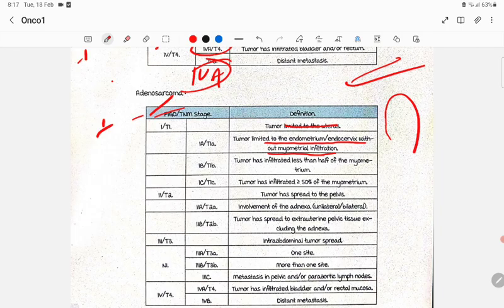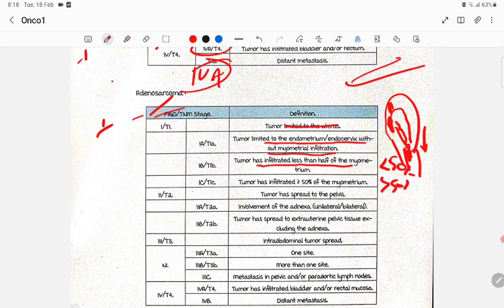Here the endometrium, and the endocervix. You can see the cervix. The endocervix is involved without the myometrium. Here the tumor is growing in the downward direction. Very, very important: it is not infiltrating the myometrium in 1A. In 1B, it has infiltrated less than half of the myometrium, less than 50%. In 1C, it is more than 50% of the myometrium.